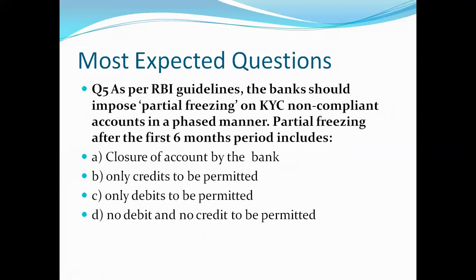If for the 6 months you have already partially frozen the account, then in the second phase what will happen? Bank will close the account, or only credit to be permitted, debit to be permitted, no debit or credit to be permitted. So let's see what is the right answer. And the correct answer of this question is D, that is no debit and no credit to be permitted.